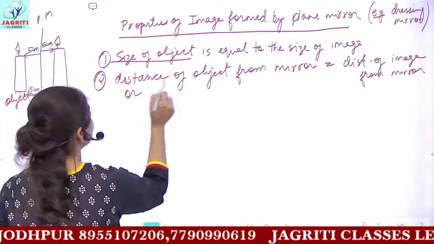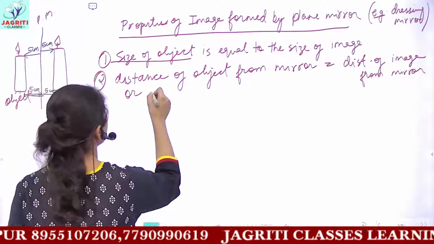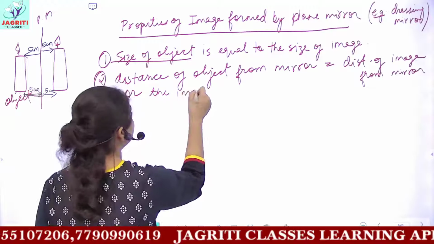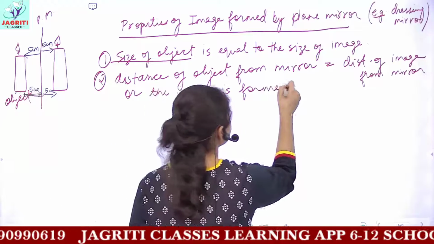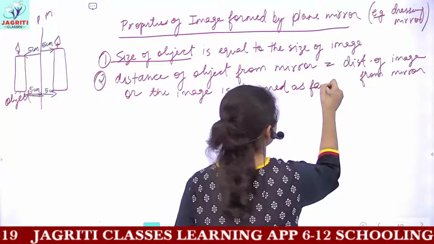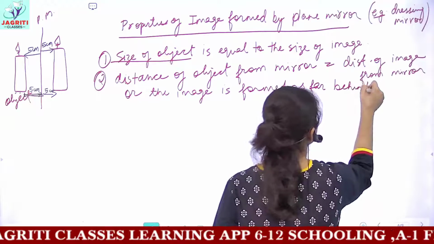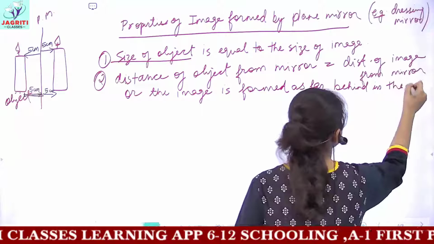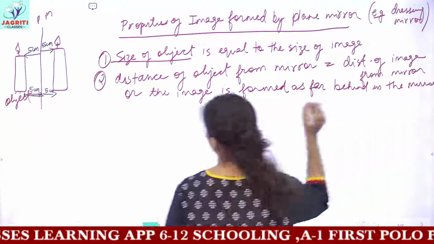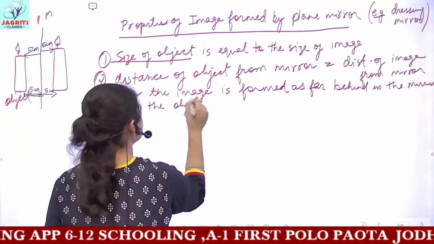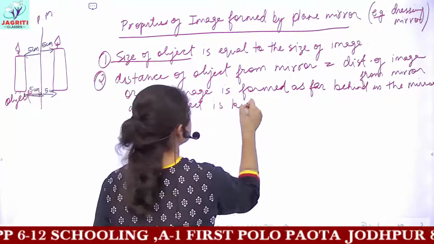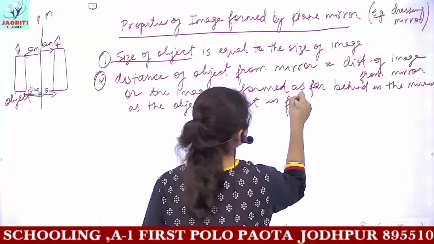Or you can also write that the image is formed as far behind in the mirror as the object is kept in front of it.